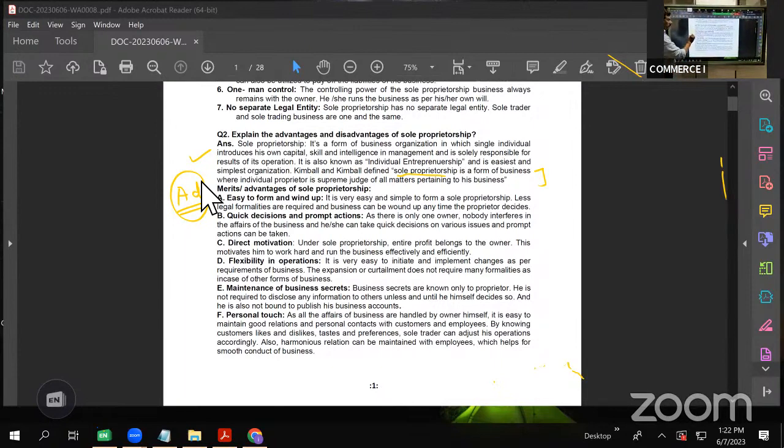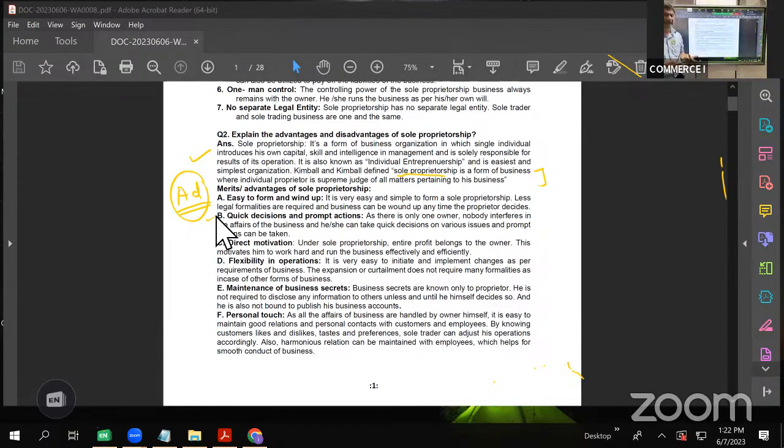The second one is quick decision and prompt action. See, suppose you have a business where 4 or 5 partners are there, let us say a partnership firm where 5 partners are there. If any decision regarding the business is to be taken, then it can happen only when all the 5 are giving their consent, or at least the majority give their consent. But in case of a sole proprietor, there is only one person to take the call. There is only one person to take the decision.